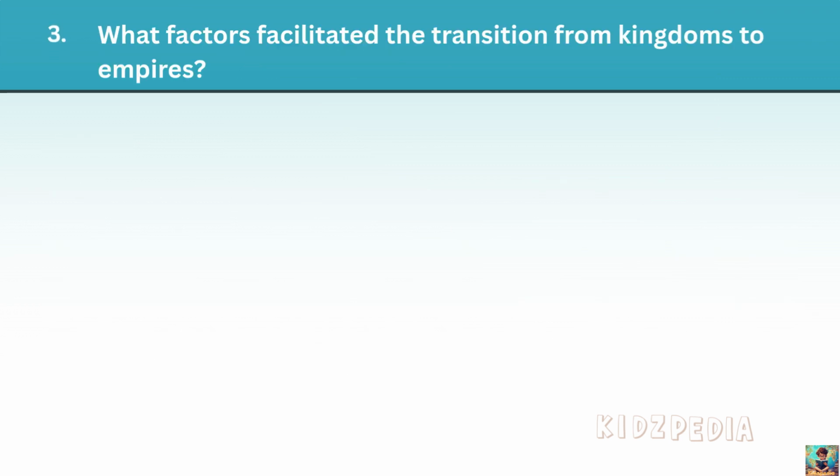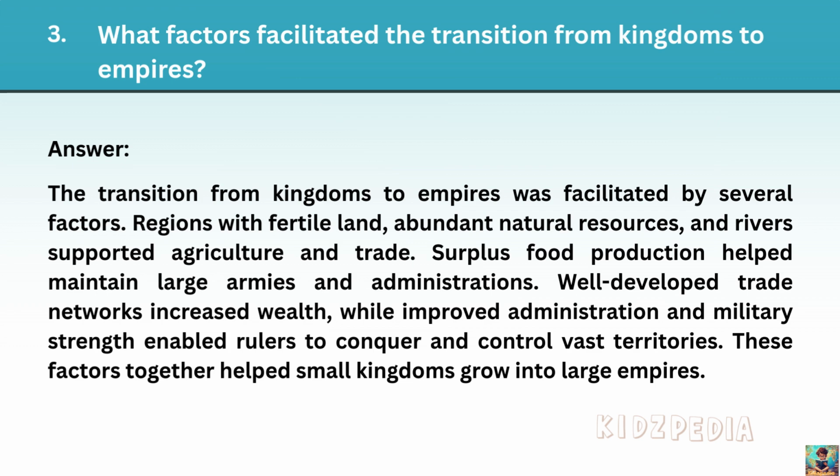Next question. What factors facilitated the transition from kingdoms to empires? Answer. The transition from kingdoms to empires was facilitated by several factors. Regions with fertile land, abundant natural resources, and rivers supported agriculture and trade. Surplus food production helped maintain large armies and administration. Well-developed trade networks increased wealth, while improved administration and military strength enabled rulers to conquer and control vast territories. These factors together helped small kingdoms grow into large empires.